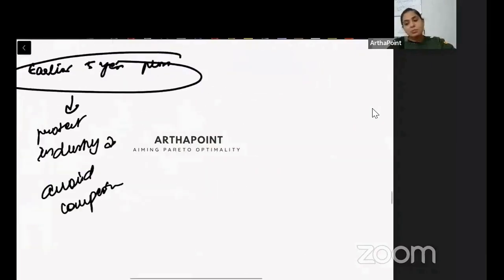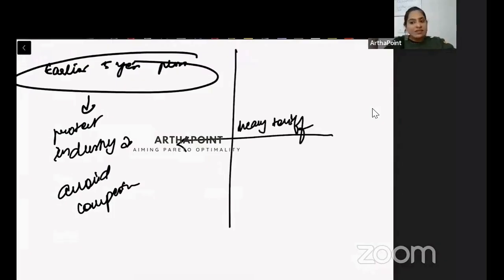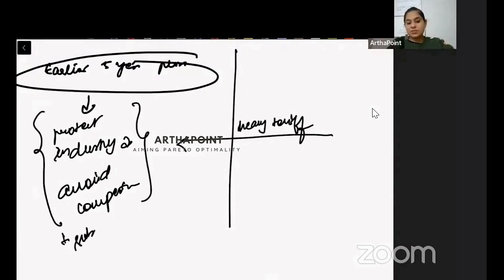And protect करने के लिए main क्या कर सकते हैं? जो भी बाहर से चीज आ रही है उस पे heavy tariff कर दो. Whatever comes from outside India, make it expensive. तो ये automatically protect हो जाएंगी. Plus give these people subsidies. Plus create special economic zones. Multiple things to protect them.